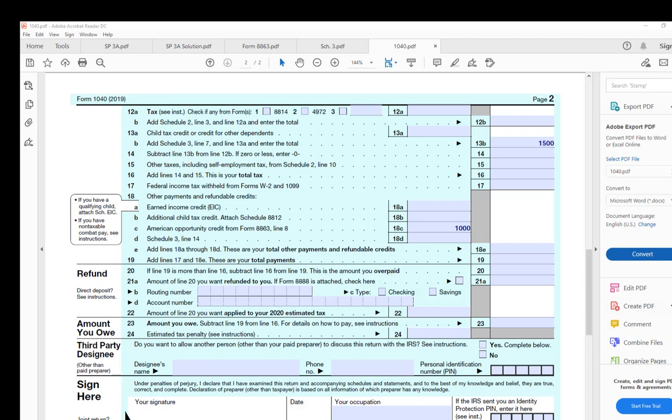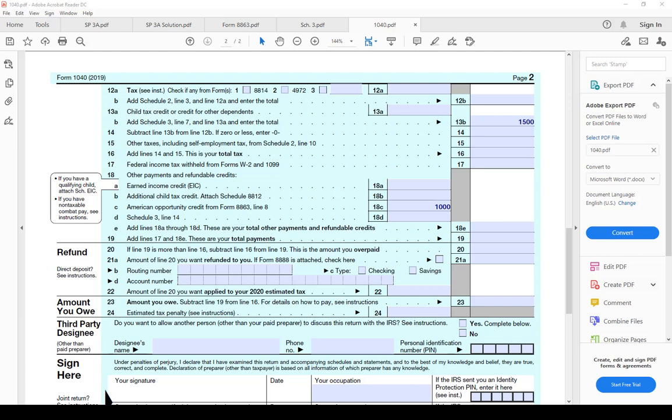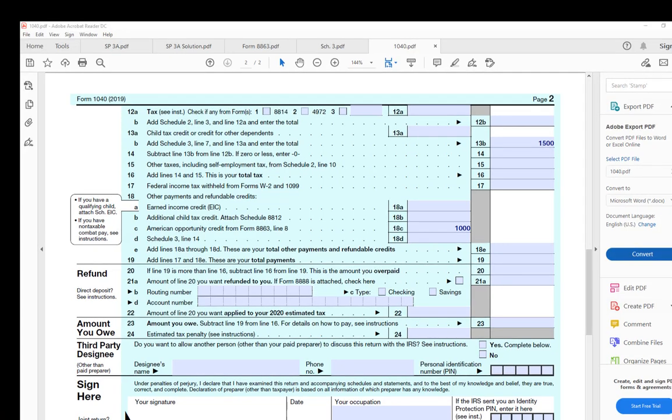And the amount refunded to you in this problem is how much? It's between $3,000 and $4,000. That's the range, just to give you a sanity check. Don't forget to review the problem after you complete them. Make sure there is no missing information, name, social security number. Make the check mark where it's needed and sign and date.